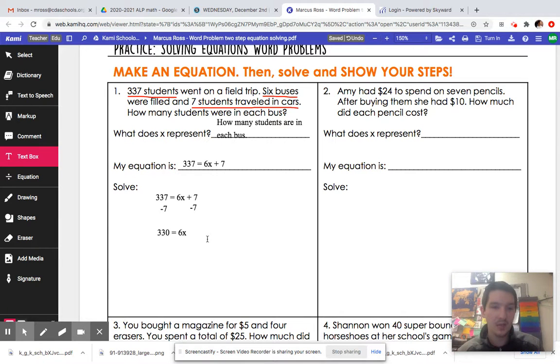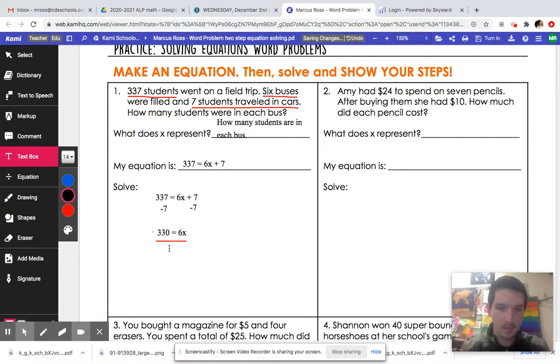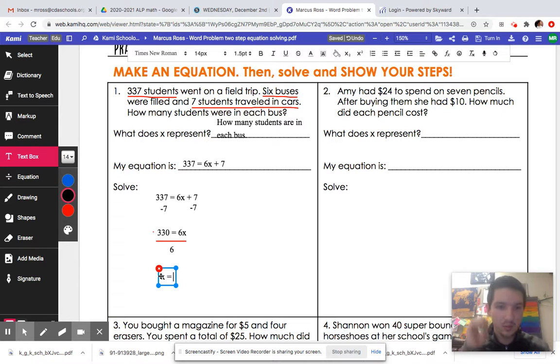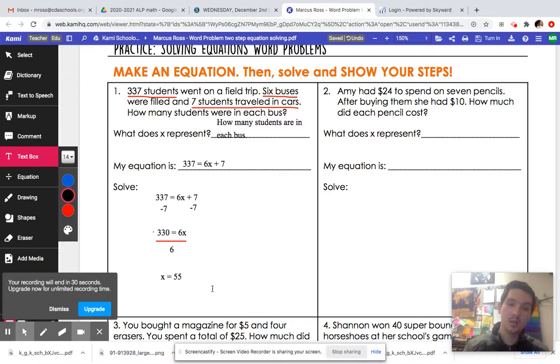After that, you can see that we have 330 equals 6x, which is multiplication, because 6 times x is in fact multiplication, right? So what we are going to do is divide both sides by 6. Once you do that, you're going to see that 6x divided by 6 leaves you with x equals, and then 330 divided by 6 leaves us with 55, and that is our answer.